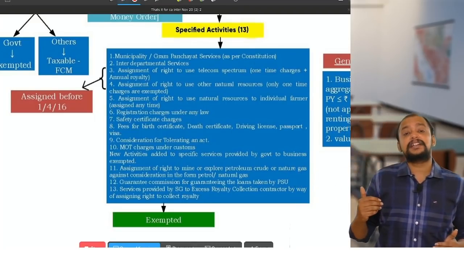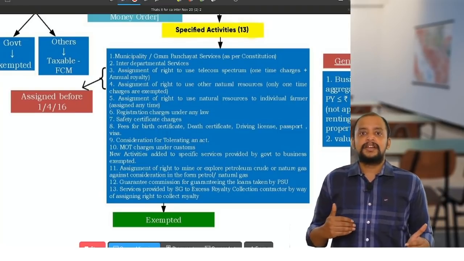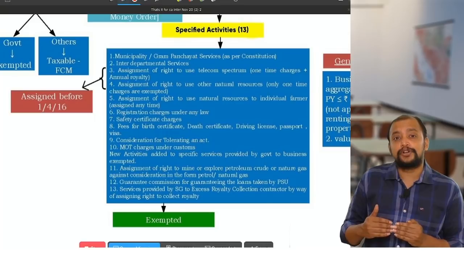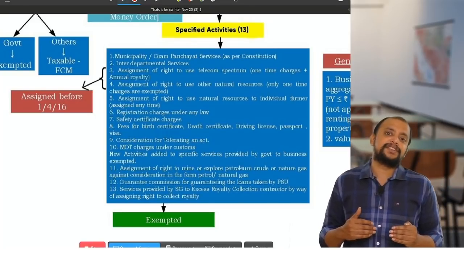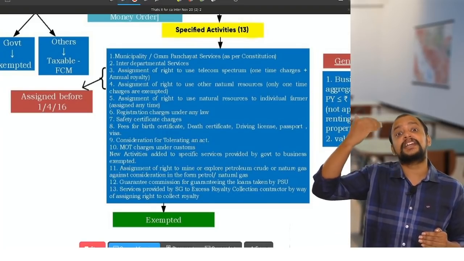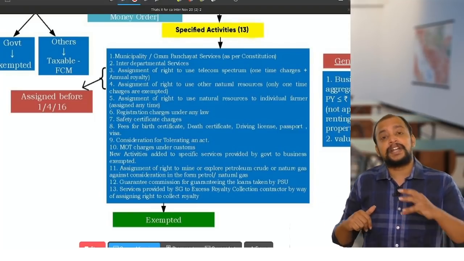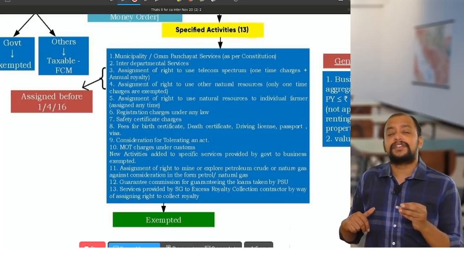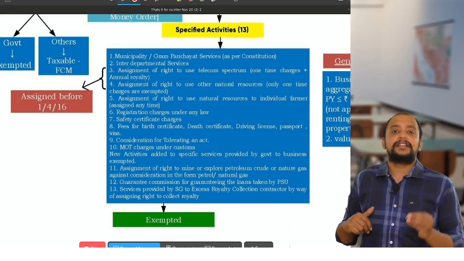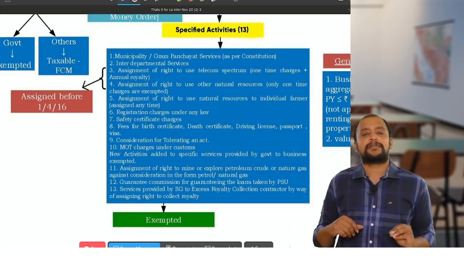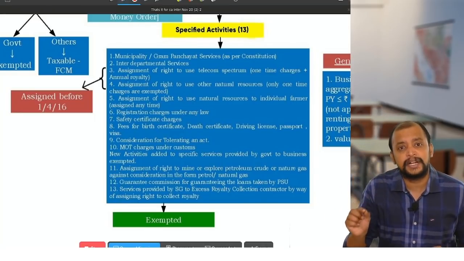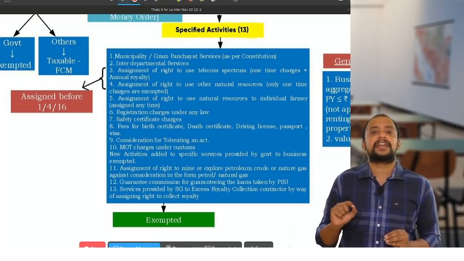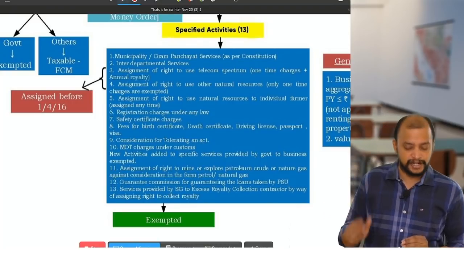Second, interdepartmental services. The police department of the state government is providing services to the central government income tax department. So one department provides service to another department for which they collect some money, and that is exempted. Interdepartmental services. Sir, is government a business entity? Yes. I told you long back, any person engaged in business is known as a business entity.